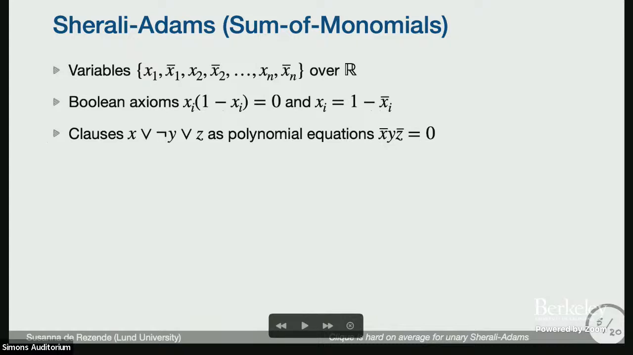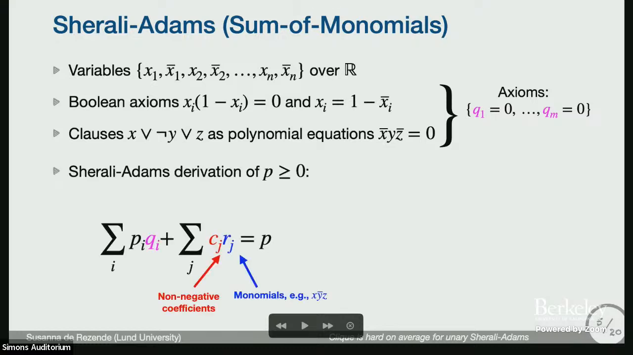Sherali-Adams, which Albert called Sum-of-Monomials. Here we have a set of variables where I think of two formal variables, one for x_i and one for not x_i, and I have the Boolean axioms. I represent clauses as polynomial equations, and I consider these Boolean axioms and the polynomial equations I get as the axioms of the proof system.